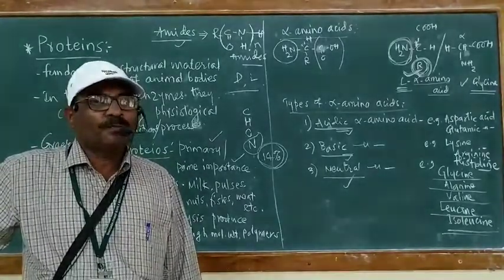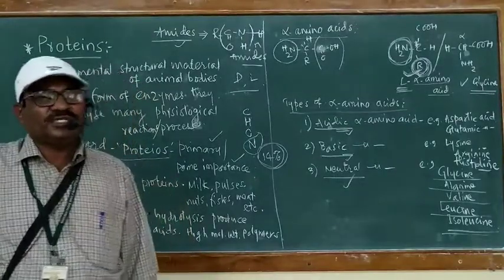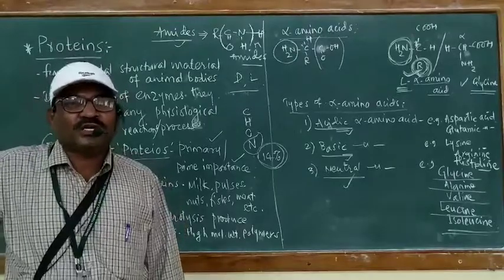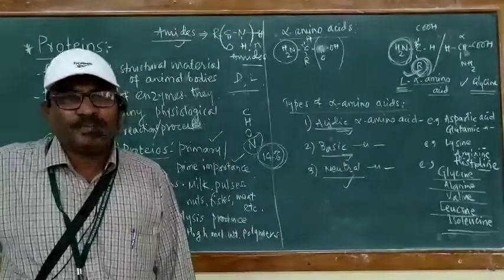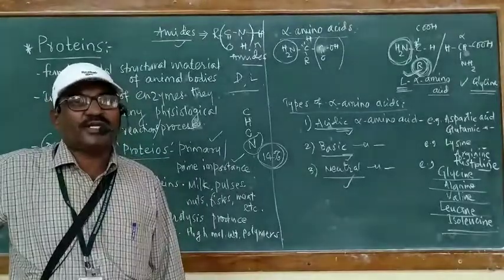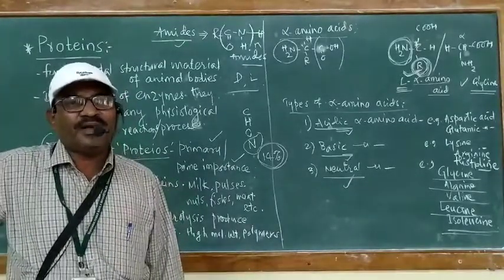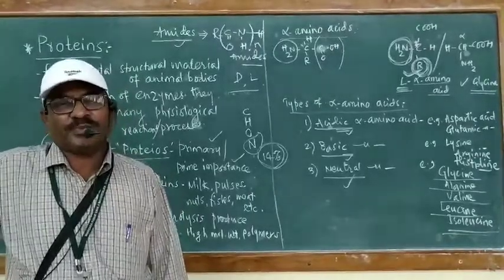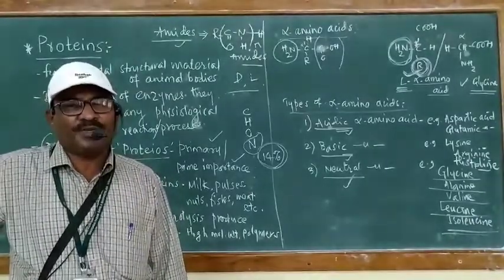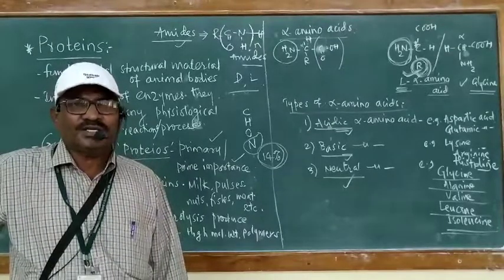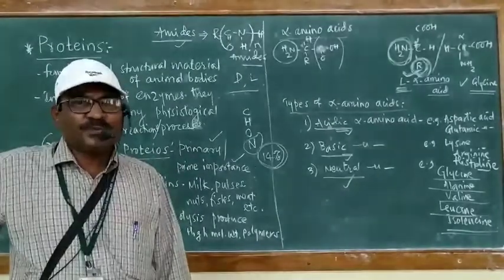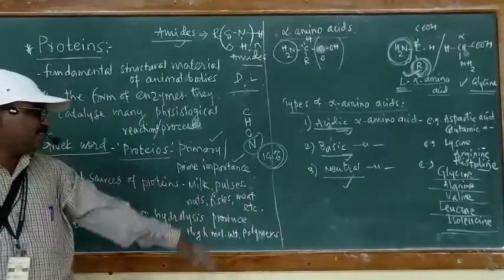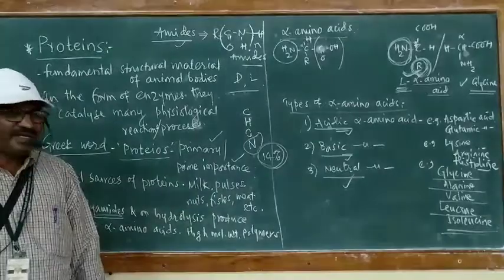Up till now, in this part on proteins, we have seen what proteins are. Proteins are naturally occurring nitrogen containing polyamide polymers, having high molecular weight. They on hydrolysis produce a large number of alpha amino acids, similar or different. Further, these proteins are obtained from sources. These sources are milk, pulses, nuts, fishes and meat.